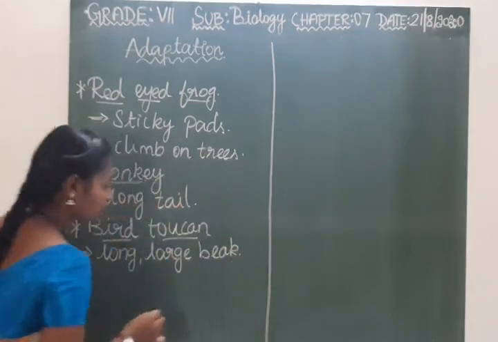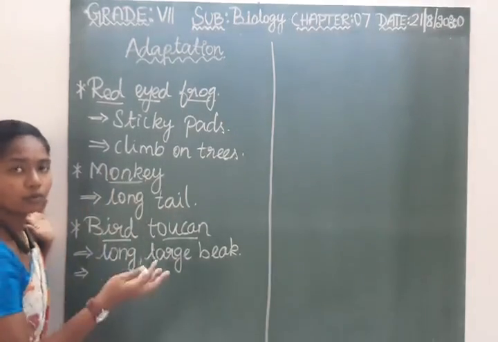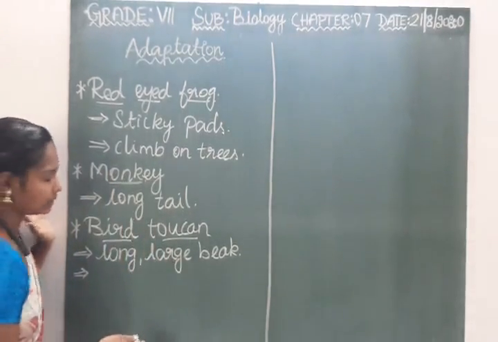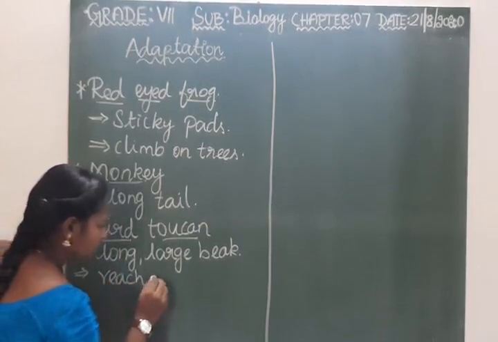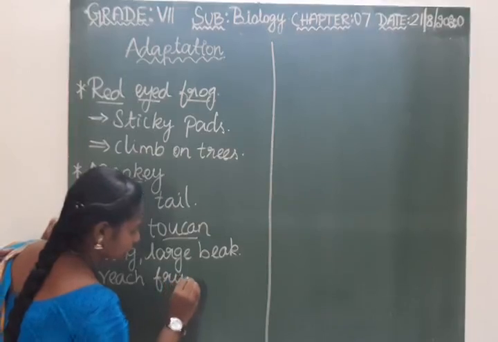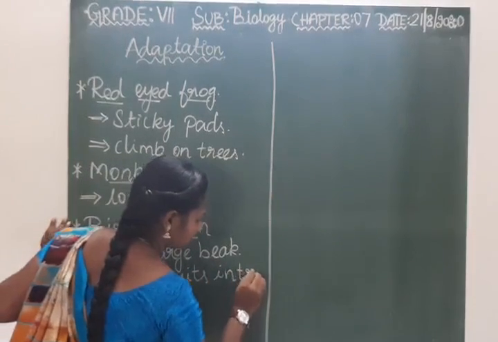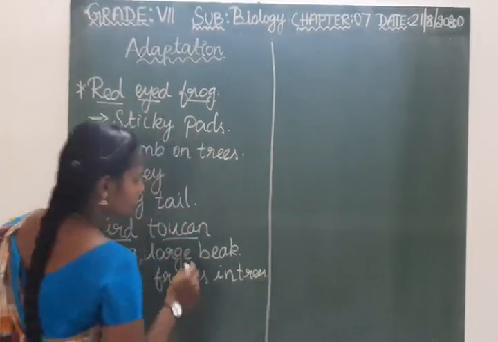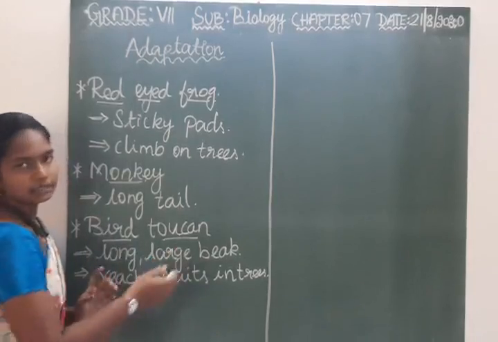This helps them to take fruits or food which is at a far distance, so it helps them to reach fruits in trees. So the adaptation of the bird toucan is a long, large beak.